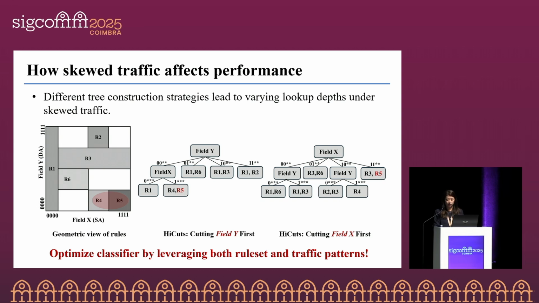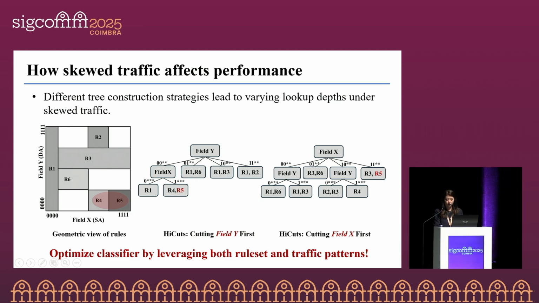We use an example to show how traffic distribution affects lookup performance. The left figure shows the geometric representation of the rule set. Taking HiCuts as an example, the middle figure shows the field Y is chosen for the first cut. In this case, a packet matching rule 5 must check 3 levels to find a match.